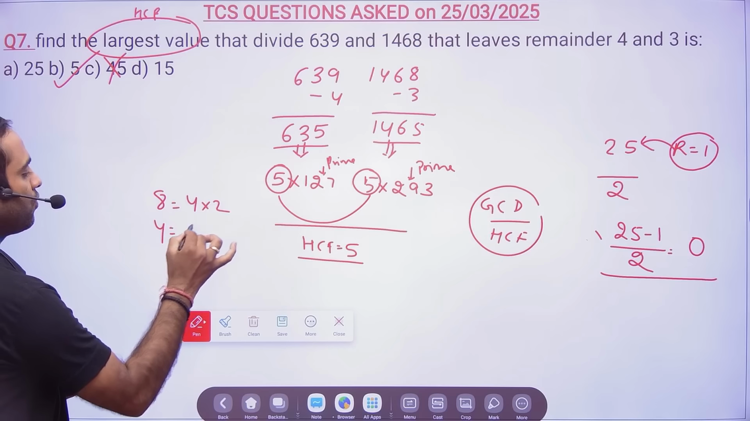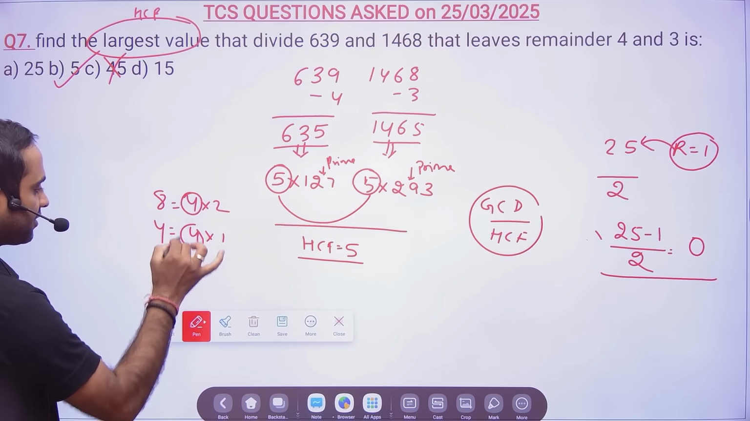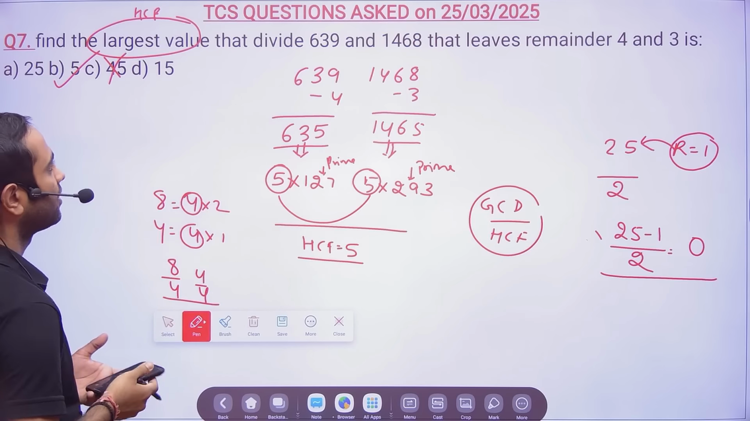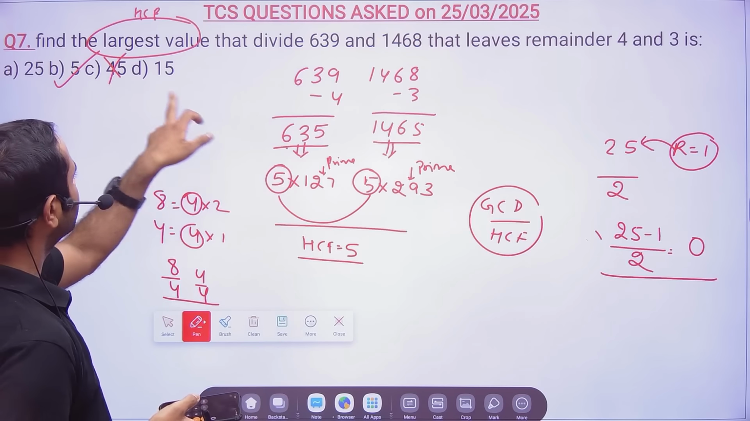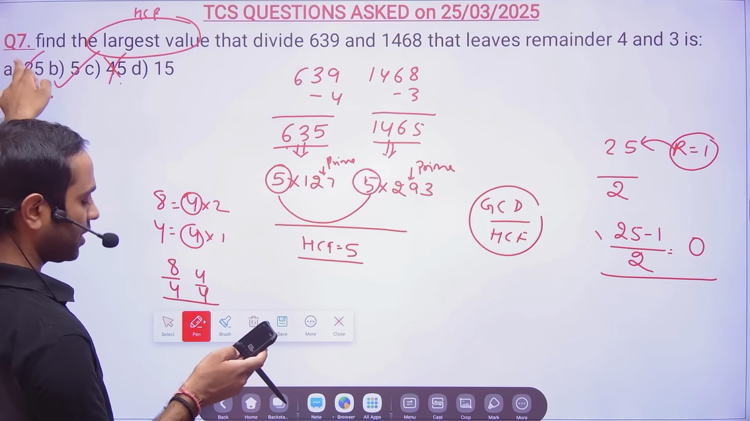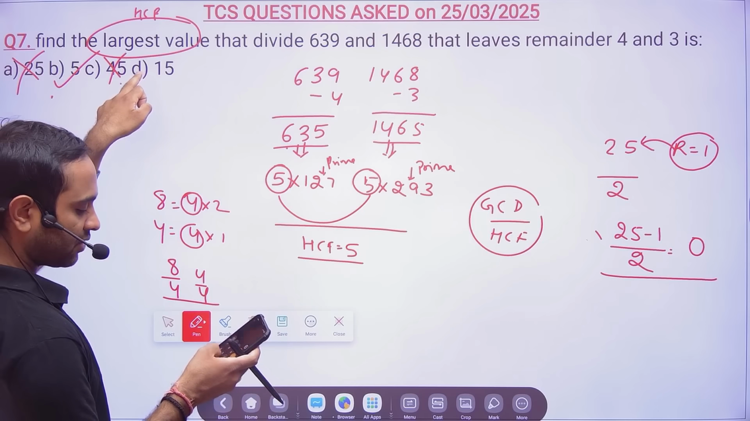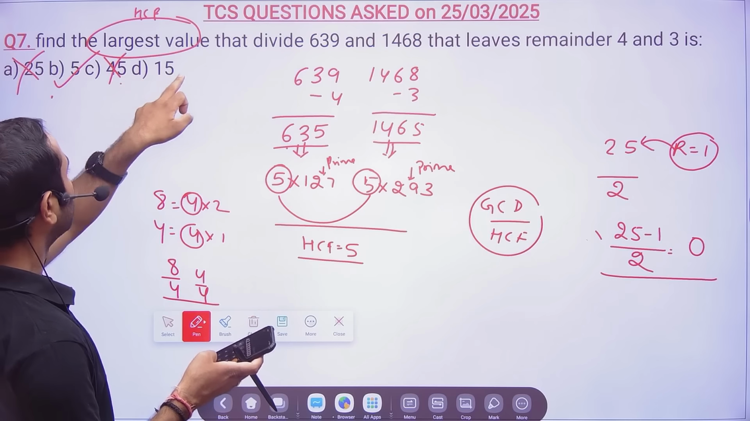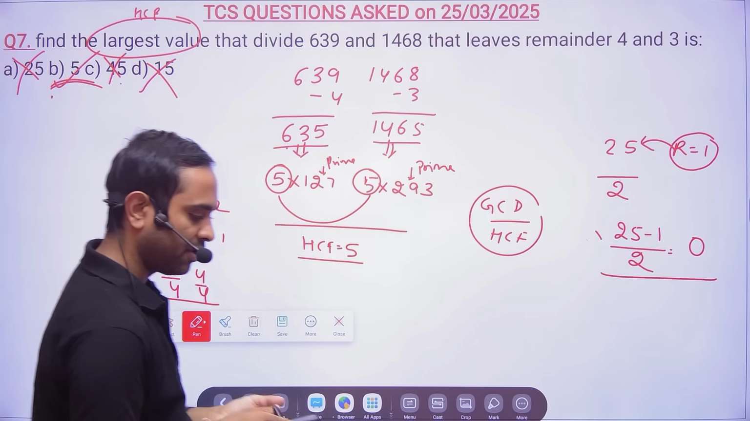So 4 into 2, 4 into 1. So HCF is 4. That means this 8 will be divisible by the HCF and 4 will be divisible by the HCF. Now we thought, okay, 45 might be the answer. So we divided this number by 45, not divisible. Then again 635 we are dividing by 25, then also it is not divisible, 25.4. Then this 635 we are dividing by 15, then also it is not divisible, it is 42.33. So obviously this is the remaining one which will become HCF.